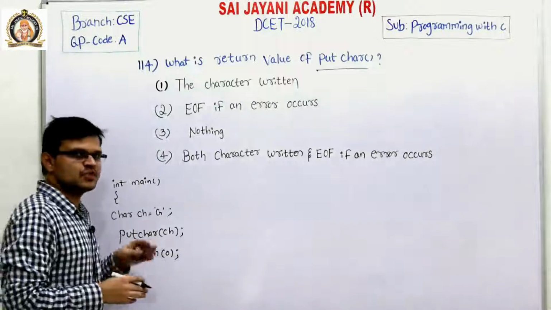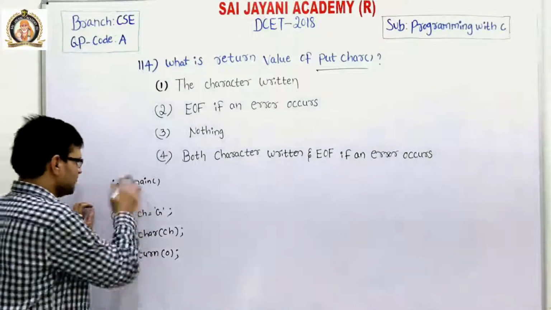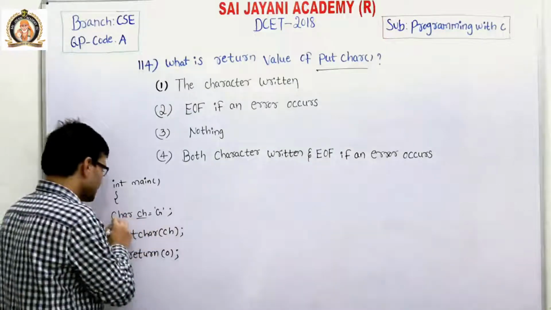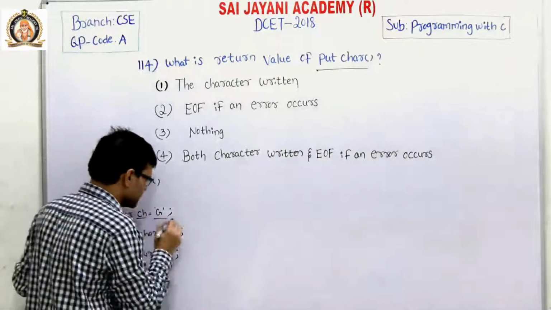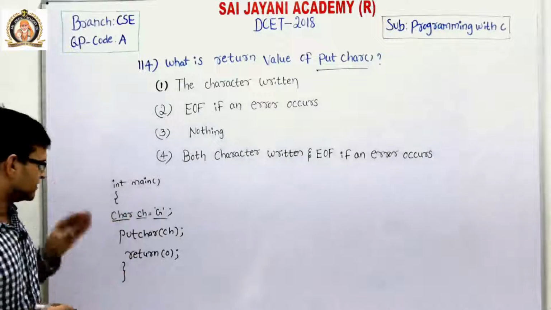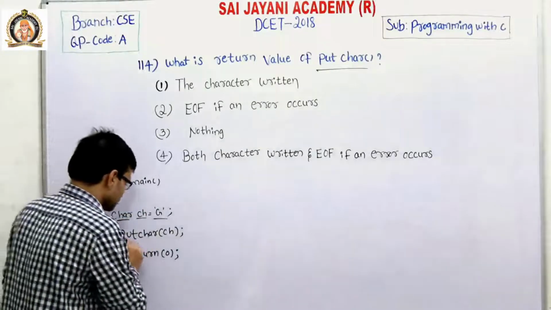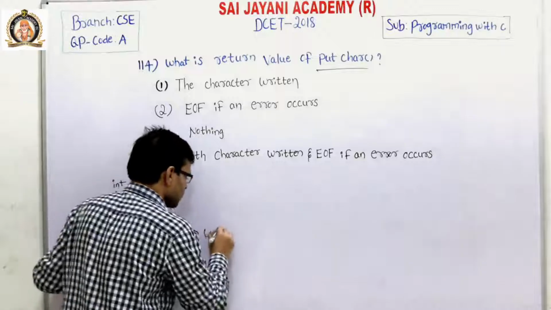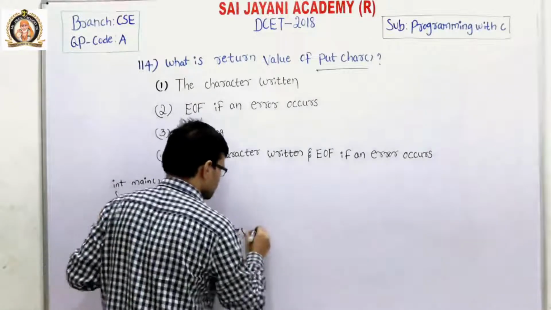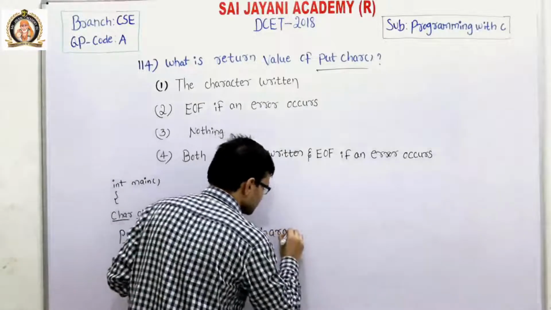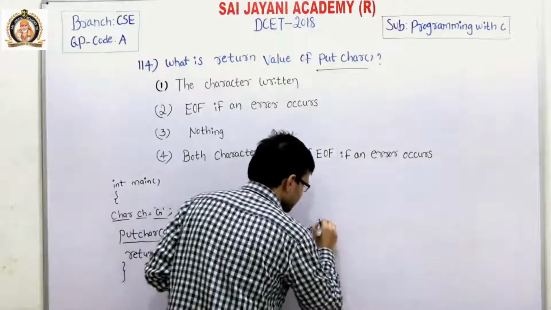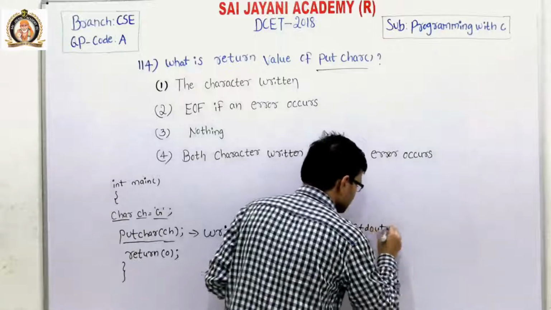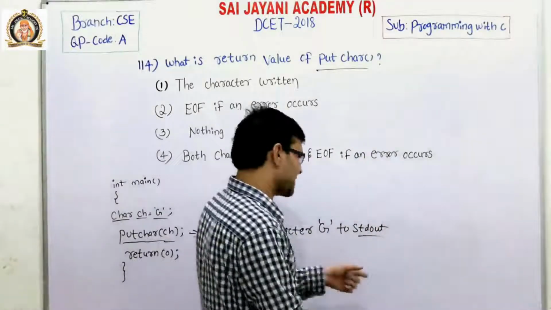We already know that program execution always starts from the main function. In the main function, we have a variable called ch. This is of type character and it is initialized to a capital letter G. And what the putchar function does is it writes the character, capital G, to stdout, where stdout is the standard output.